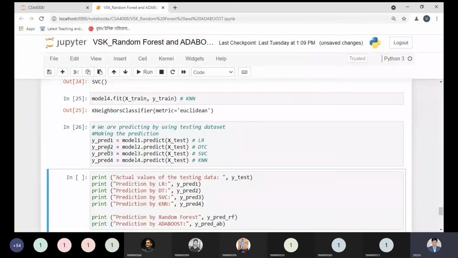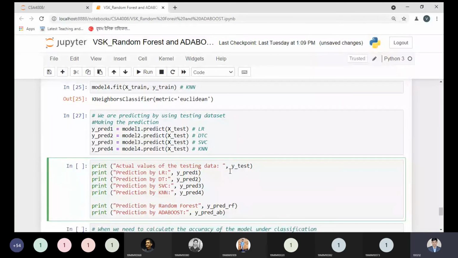So, prediction 1, prediction 2, prediction 3, prediction 4 belong to the logistic regression, decision tree, support vector classifier, and KNN prediction values respectively. I'm passing x_test, the same value I'm passing. I'm not making any changes here. After executing this code in front of you, let me execute once again. Now, I need to check what the actual value held by the testing data set is, and what the prediction value managed by each and every classifier is. So just let me execute.